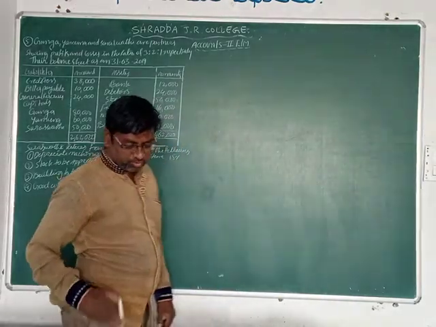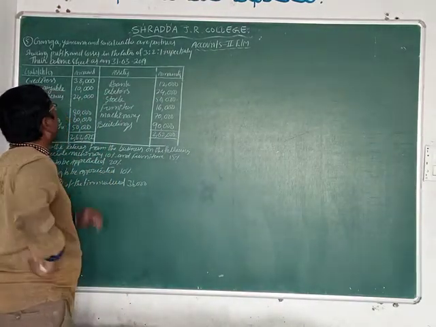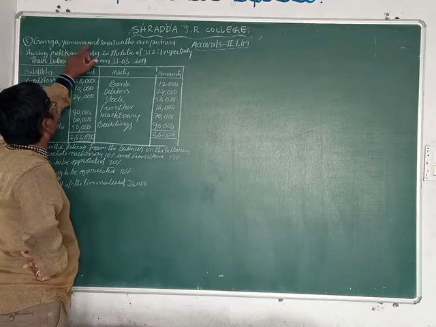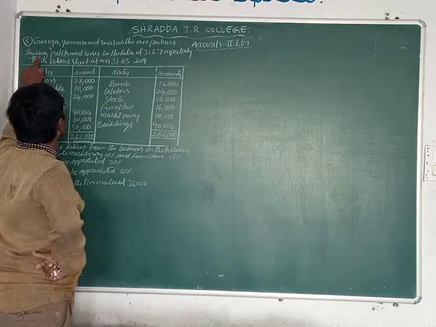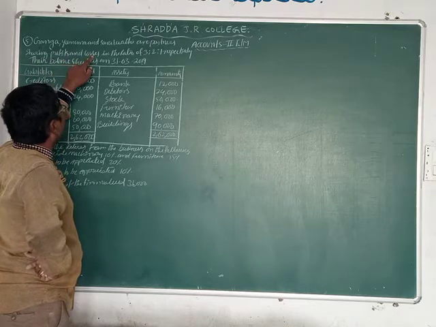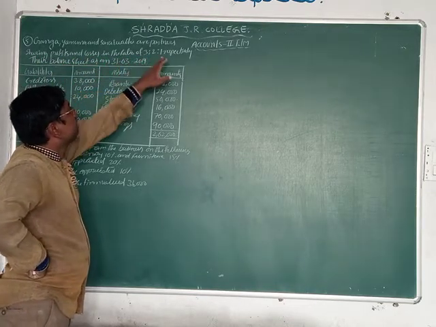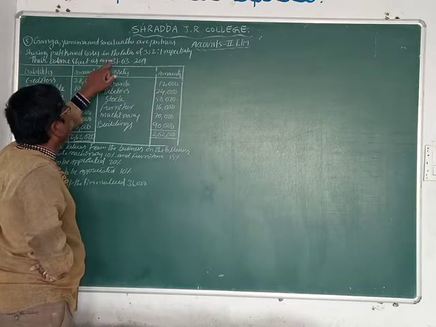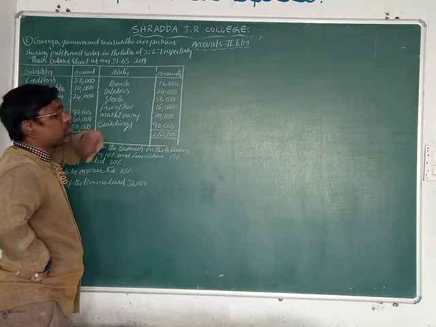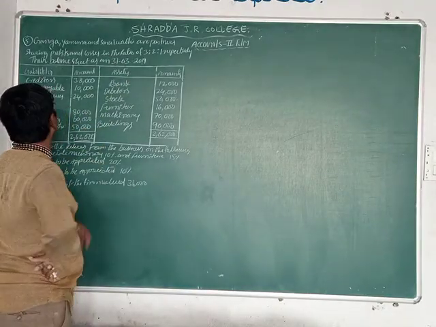So today we are going to do problem number 5. What is given, students? Let us see first of all. Ganga, Yamuna, and Saraswati are partners, sharing profits and losses in the ratio of 3:1:1 respectively. Their balance sheet as on 31st March 2019.